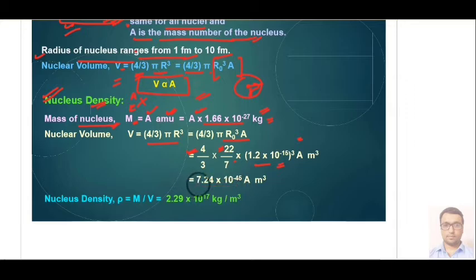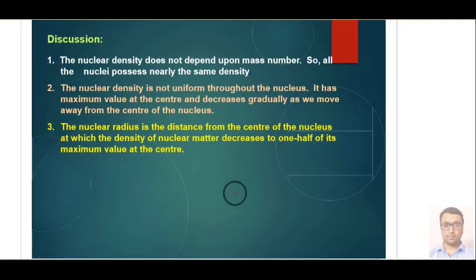This volume is 7.24 × 10^-45 A meter cube. If we divide the mass by this volume, A cancels out and we get the density, 2.29 × 10^17 kg per meter cube. We can conclude some points. First, the nuclear density does not depend upon the mass number, because it cancels out in the derivation, so all nuclei have nearly the same density.